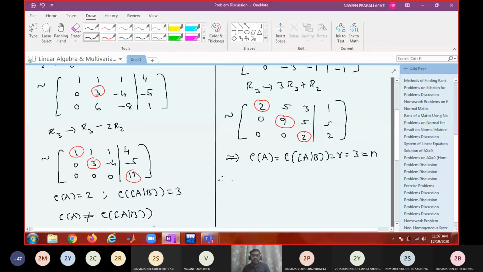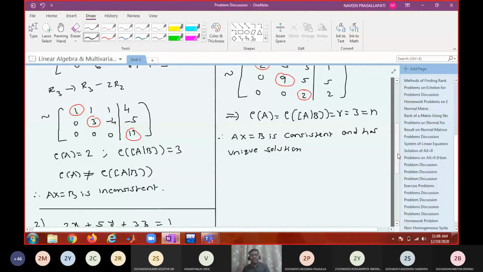Therefore, what is your conclusion? Ax equal to b is consistent and has a unique solution. Because it is consistent and has a unique solution, we can start proceeding to solve the non-homogeneous system.